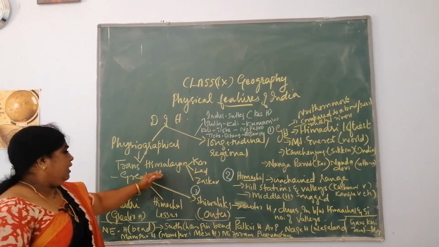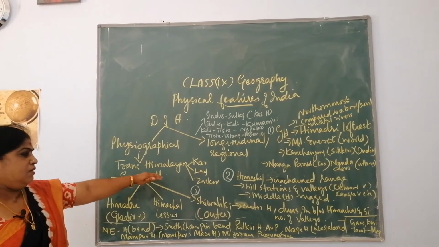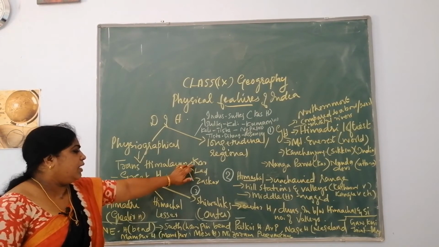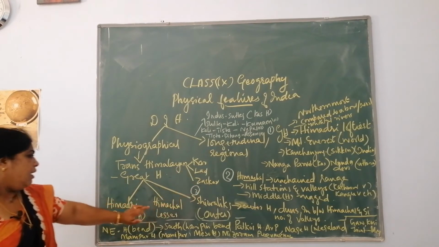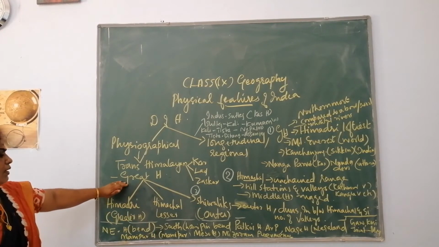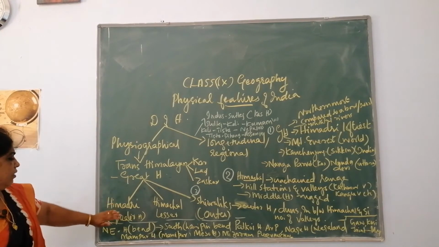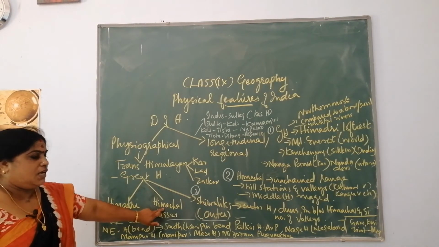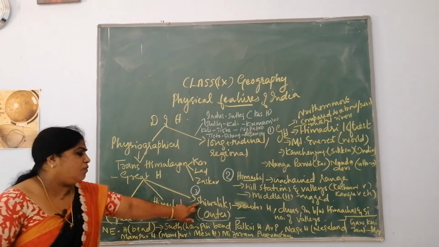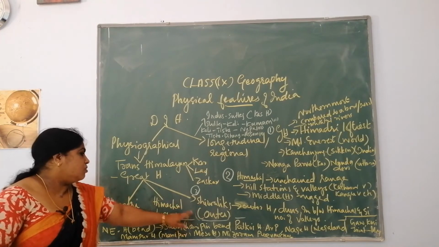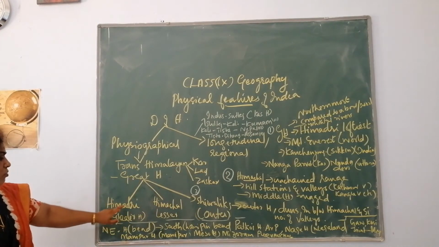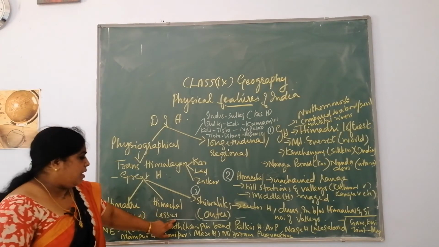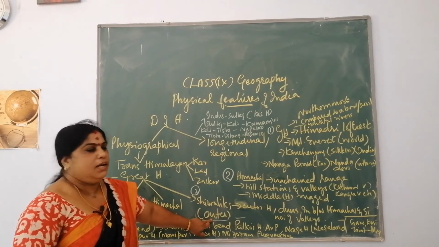So we learned about the Trans Himalayas and its divisions. The Trans Himalayas are divided into three: Karakoram, Ladakh and Zaskar ranges. Now you are moving on to the next one, the Himalayas, divided into three: Himadri, the Greater Himalayas; Himachal, the Lesser Himalayas; and the Shivaliks, the Outer Himalayas.